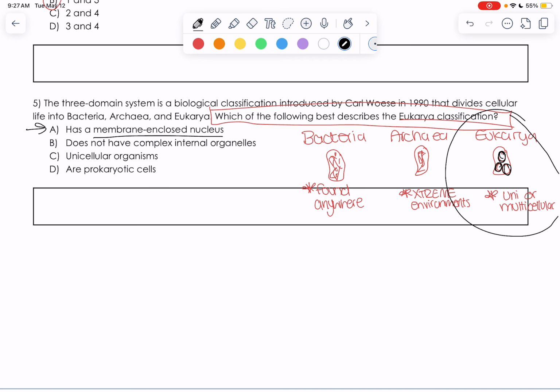It does have complex internal organelles. C, they are unicellular organisms. We reviewed that they can be uni or multicellular organisms. So that is not a good description of the whole domain. And D, are prokaryotic cells. That is the opposite of eukaryotic. So I know that D is wrong and A is correct.